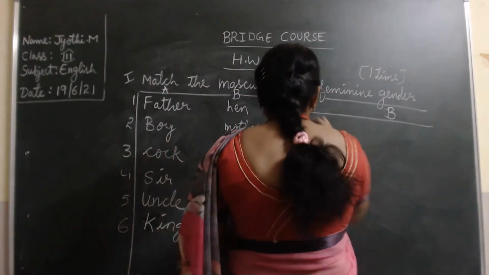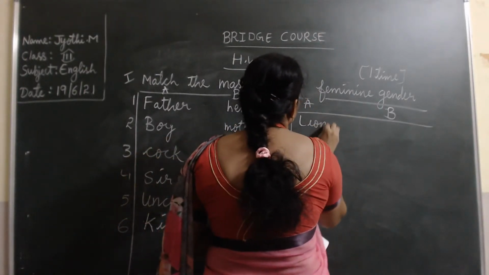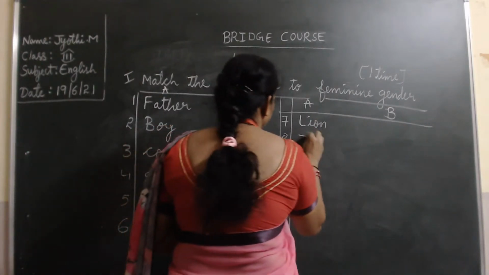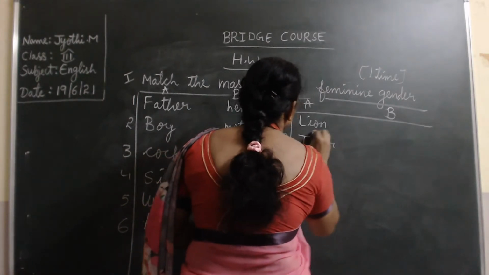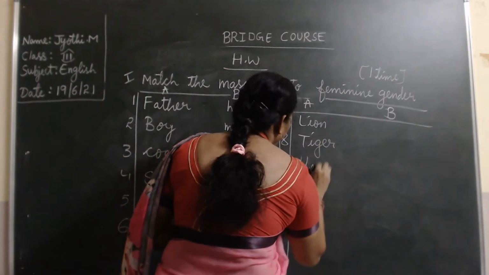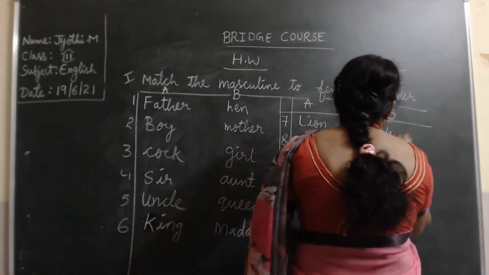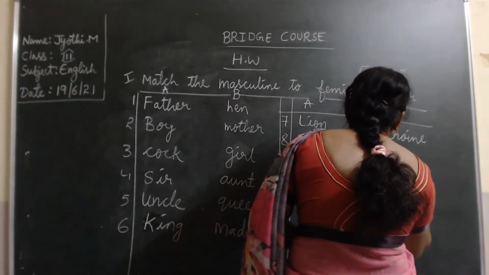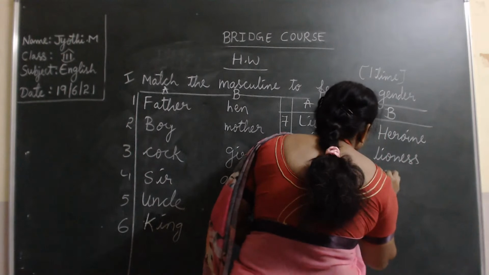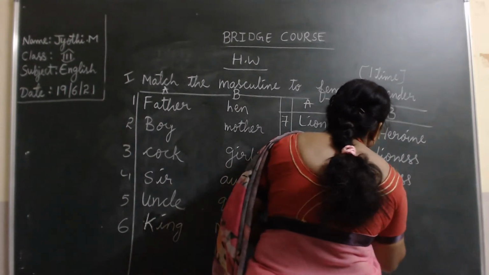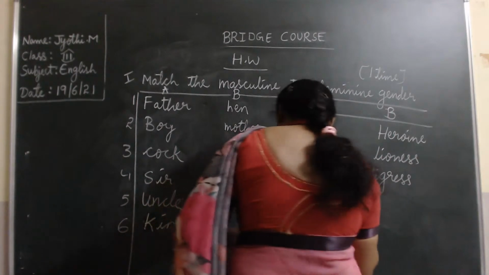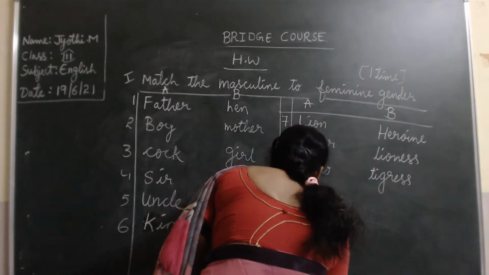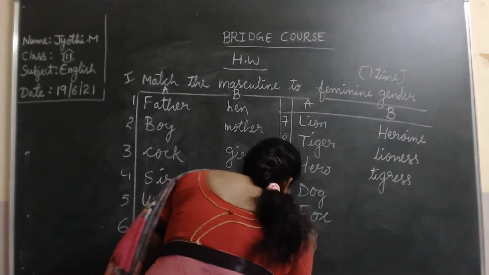Seventh one. Lion, tiger, hero, lioness, tigress, dog, fox, bull.